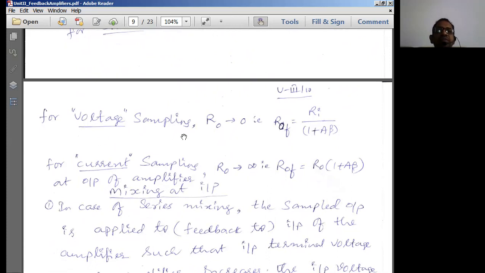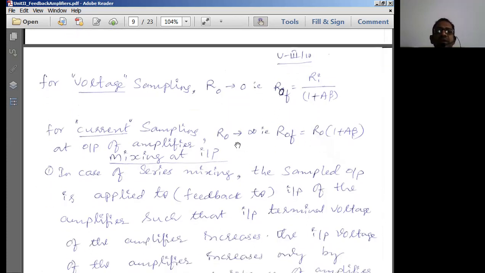If you sample the output as a voltage, then R naught should tend to 0, because we get a voltage from a voltage source. Where do we get a voltage in general? From a voltage source. What is the internal resistance of a voltage source? Ideally, it should be 0. That means due to voltage sampling, R naught should tend to 0. Therefore, ROF is equal to R naught by 1 plus A beta.